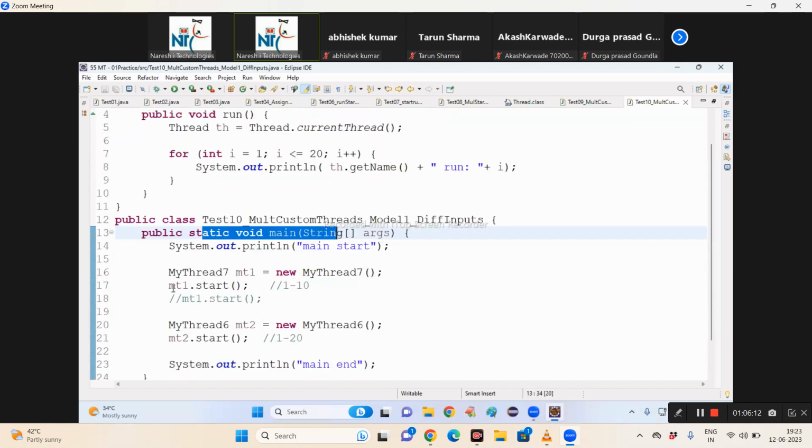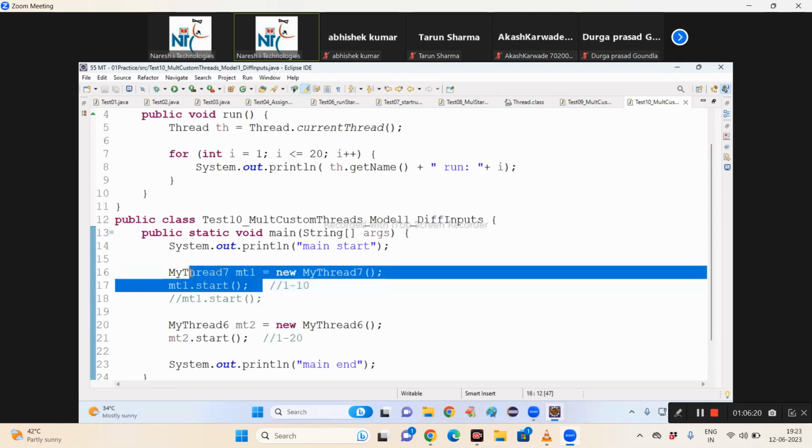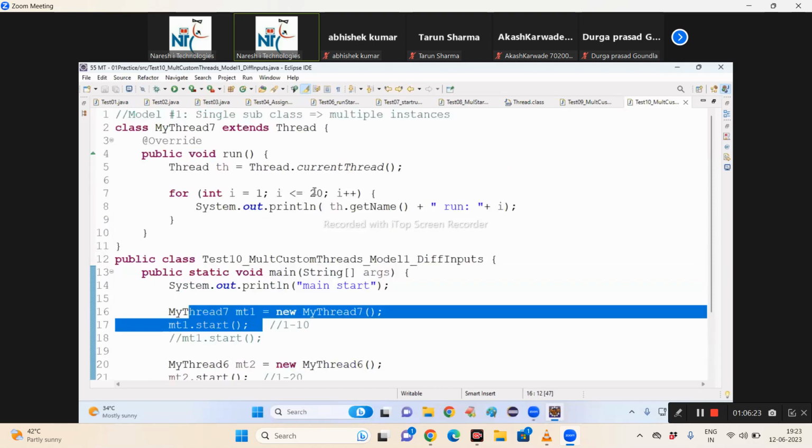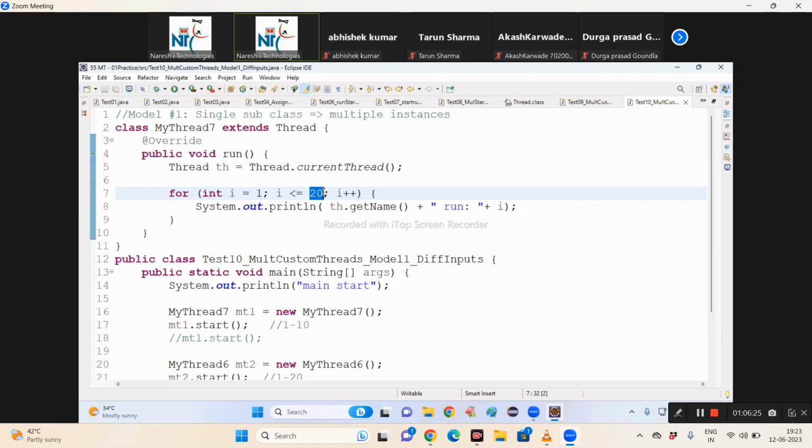That means the caller, whoever starts the thread, should tell the thread, I want to execute 1 to 10 iterations. That means this 10 must be passed from the main method. So if you want to pass any value at runtime and substitute it, I must take a variable. Now I am taking variable X. The compiler will throw an error, where is X?